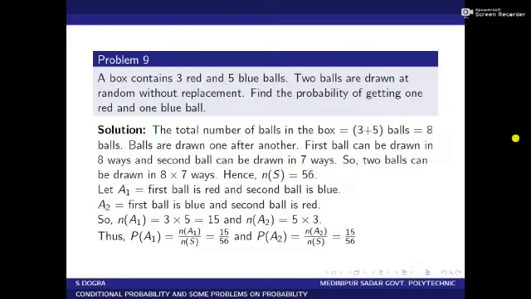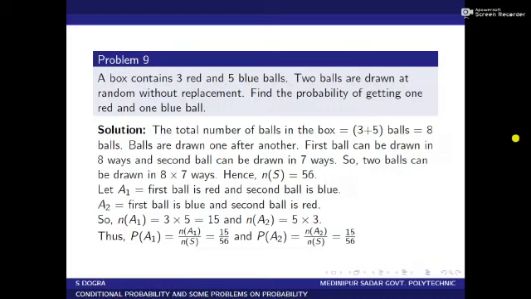Let capital A1 equal to first ball is red, second ball is blue, and A2 is first ball is blue and second ball is red. Then n of A1 is equal to 3 into 5, and n of A2 equal to 5 into 3, because red ball can be drawn in 3 ways and blue ball can be drawn in 5 ways.